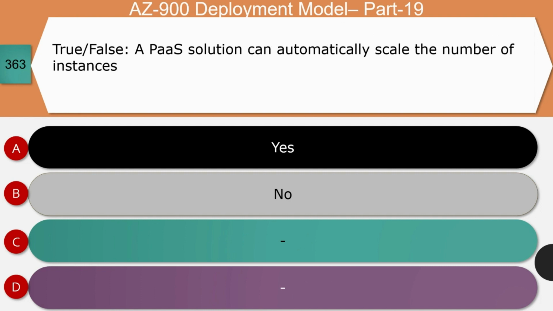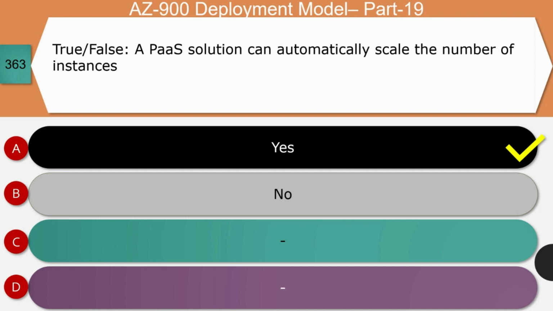Next question, true or false? A PaaS solution can automatically scale the number of instances. Is it yes or no? The right answer for this question is yes. Let's see the reason. The principle stated in this question is called auto scaling.